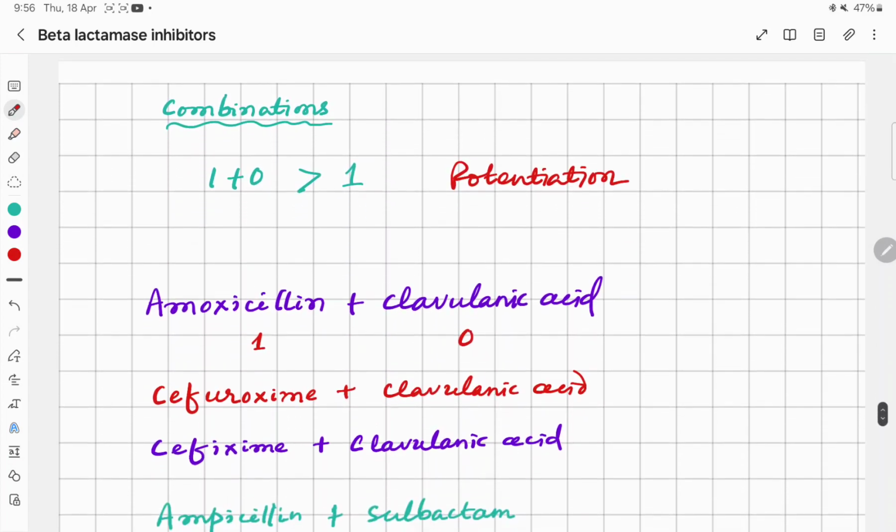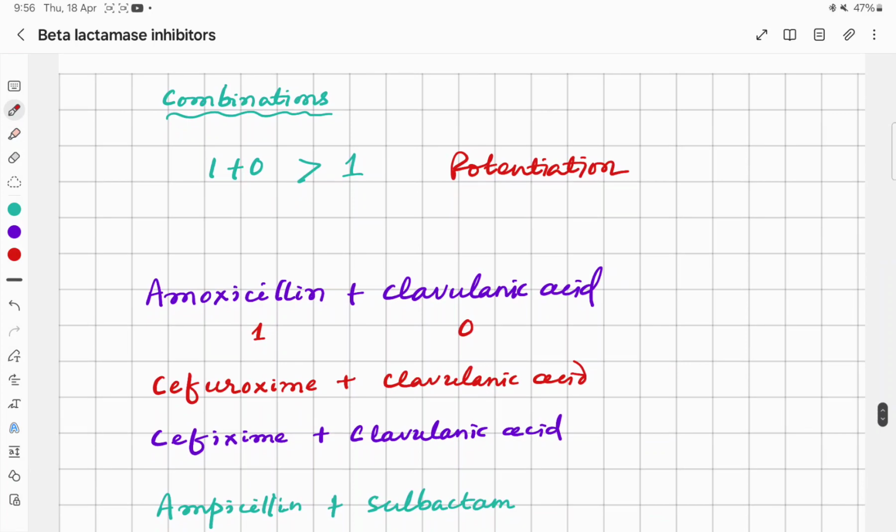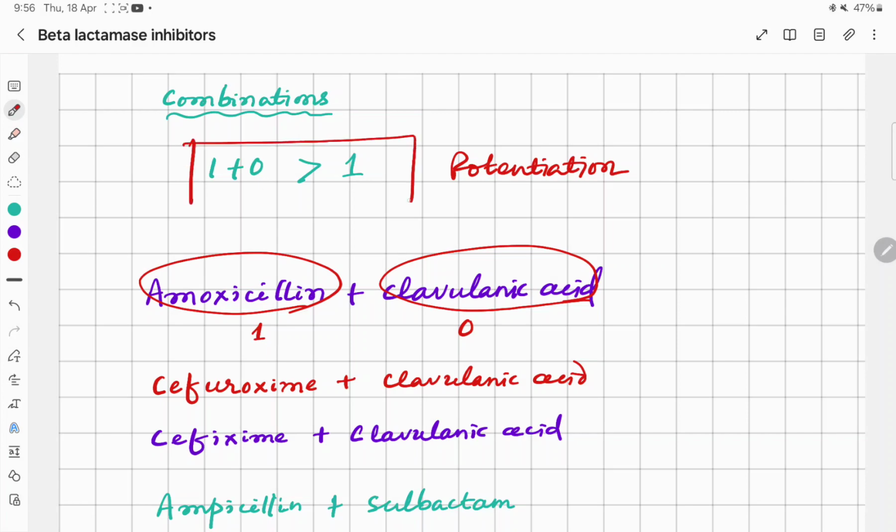So we use the beta-lactamase inhibitors in combination with beta-lactam antibiotics. Amoxicillin is the beta-lactam antibiotic, and clavulanic acid is the beta-lactamase inhibitor. Clavulanic acid on its own has no antibacterial action, so 0. Amoxicillin is the antibiotic with antibacterial action, so 1. When we combine them, 1 plus 0 is greater than 1. So this is an example of potentiation.